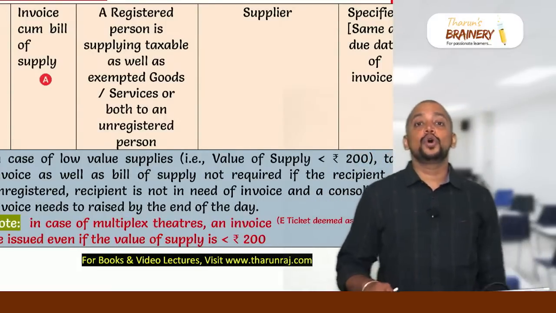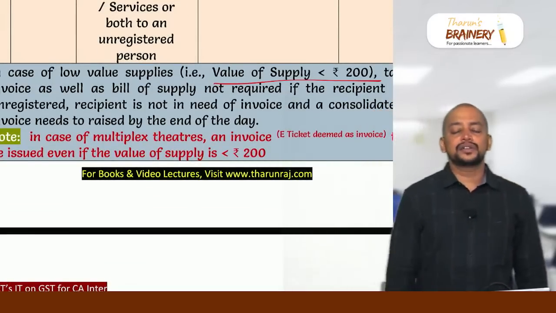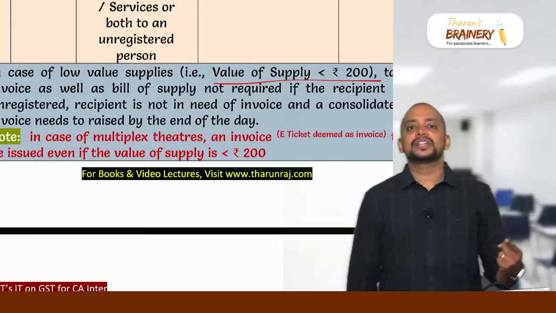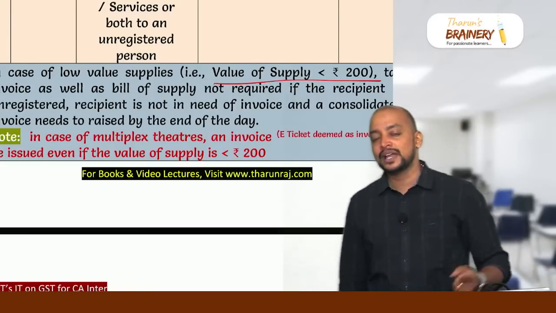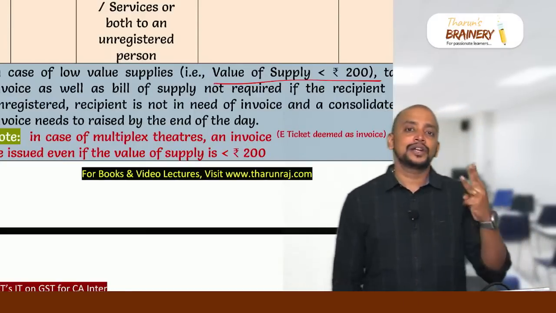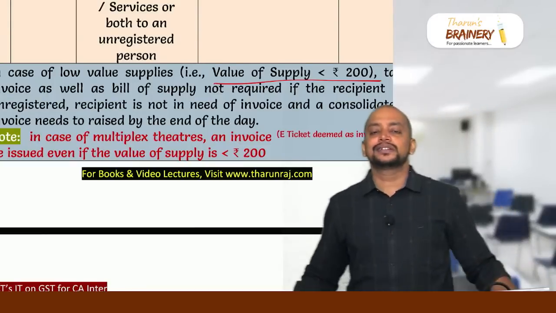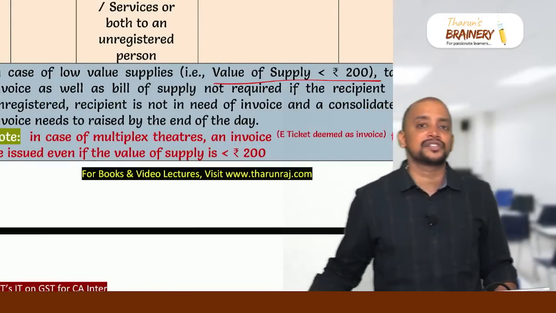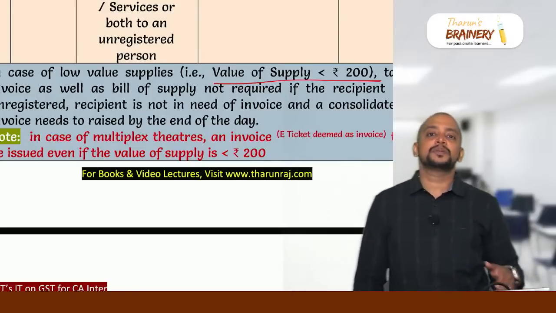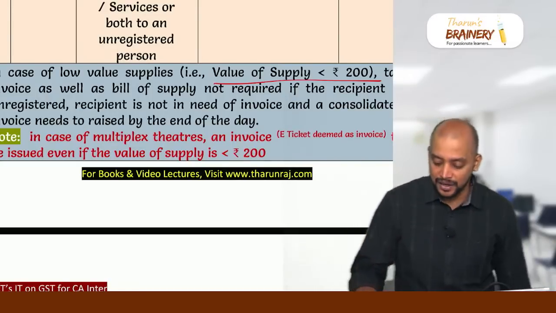Then in case of low value supplies, low value supply means value of supply less than 200. So tax invoice or bill of supply is not required if 3 conditions are satisfied. Condition number 1, the recipient should be unregistered, B2C supply. Condition number 2, the recipient does not require a tax invoice. Condition number 3, a consolidated tax invoice should be prepared at the end of the day. However, this low value supply relaxation is not applicable in case of a multiplex theatre. So even if the value is less than 200 rupees, a multiplex theatre should issue an invoice; the e-ticket will be taken as the invoice in that case.